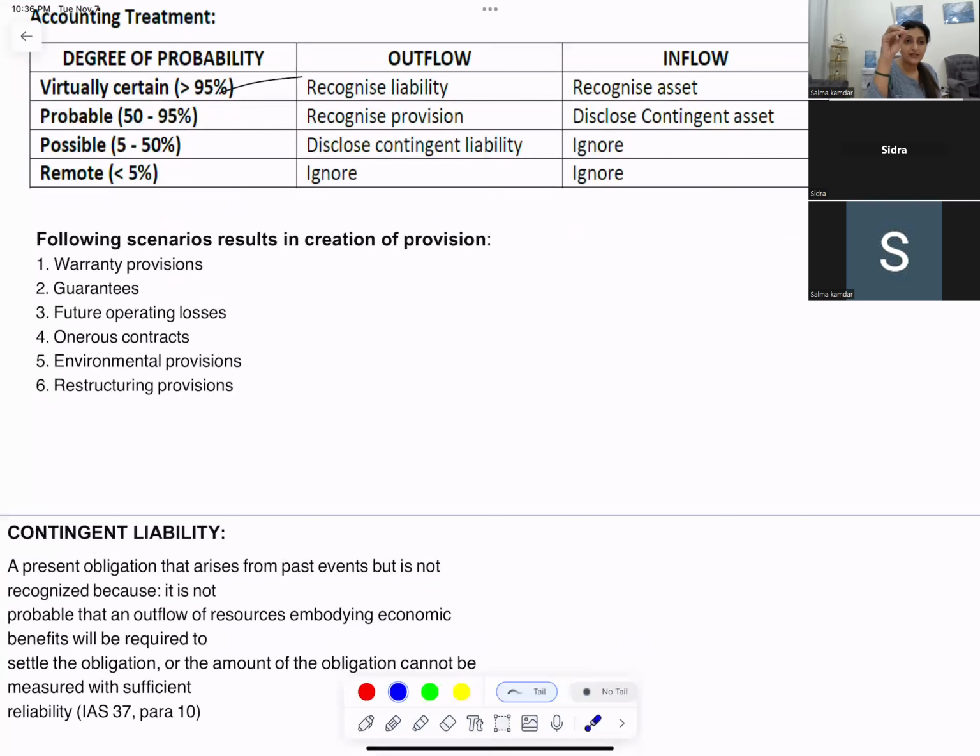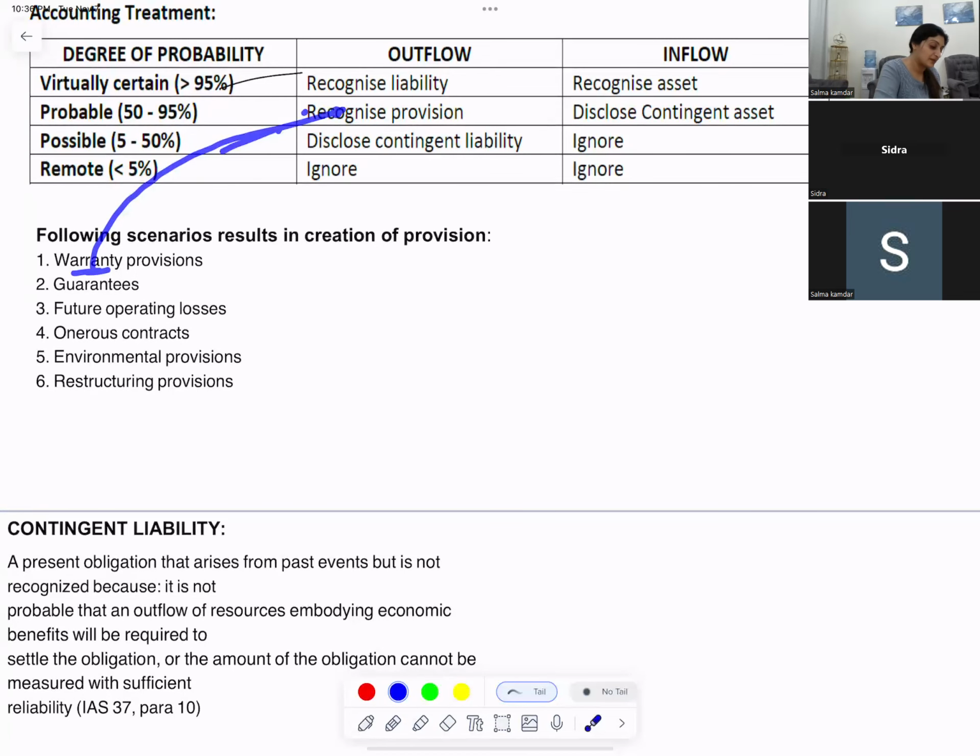You've given a warranty that if it gets spoiled within 3 months, we can replace the entire product for you, or we will repair it free of cost. So there is a probable chance that the product gets spoiled within 3 months. So for that, whenever you give a warranty, you will recognize provisions for 3 months.